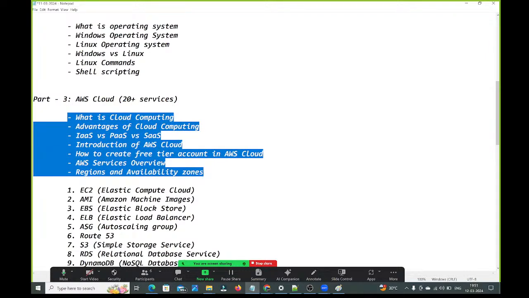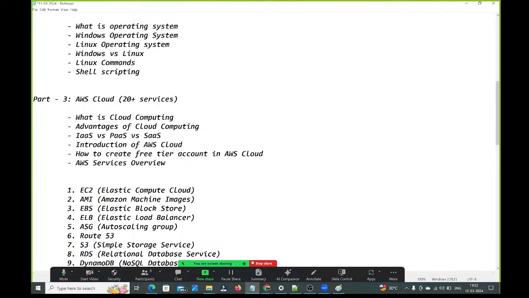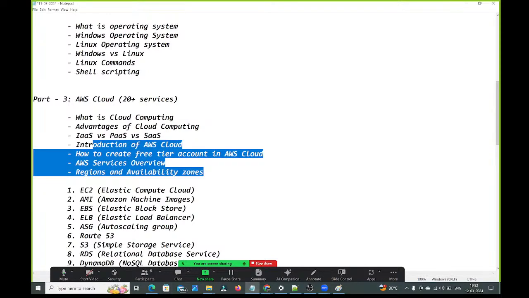What is cloud computing? What advantages do we have with cloud computing? Why do we need to go for cloud computing? If you set up the infrastructure on premises, in-house, then what problems, what challenges will we face? And how many ways have the cloud services been segregated? Then the introduction of the AWS cloud, how to create the free tier account, the AWS services overview, and the regions and availability zones in AWS. All these things we will discuss. Then I will start the actual services.